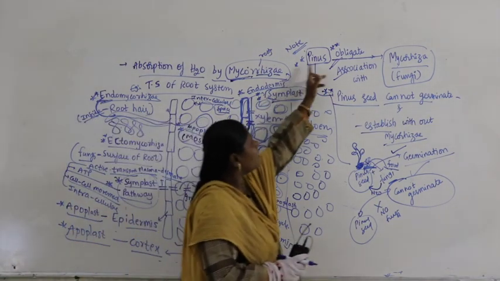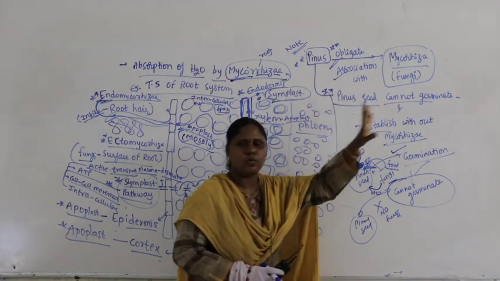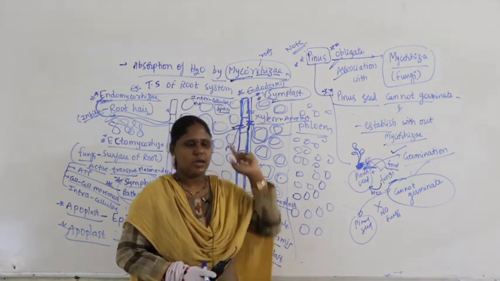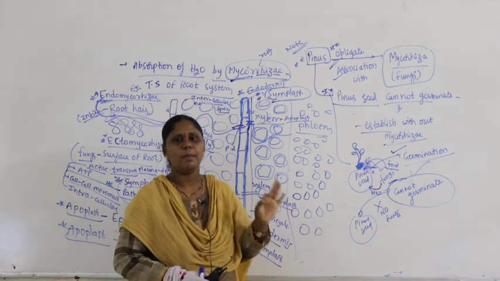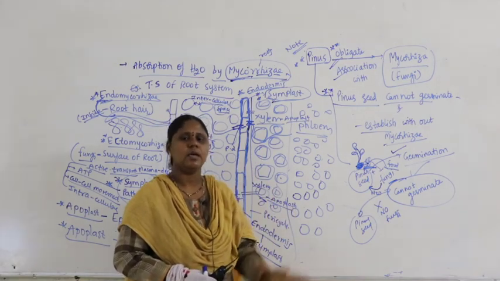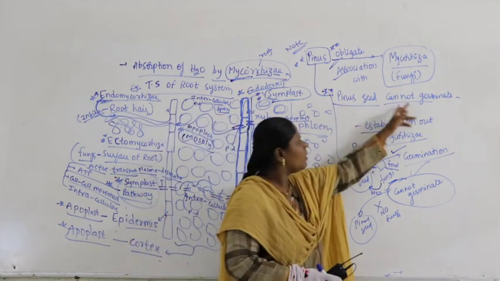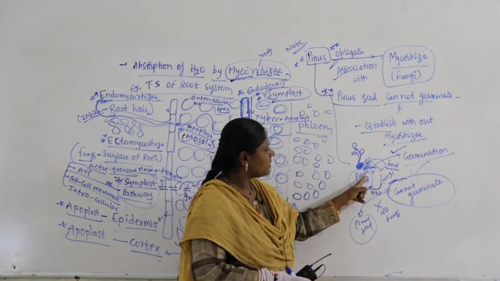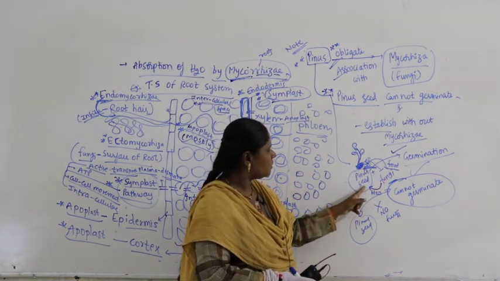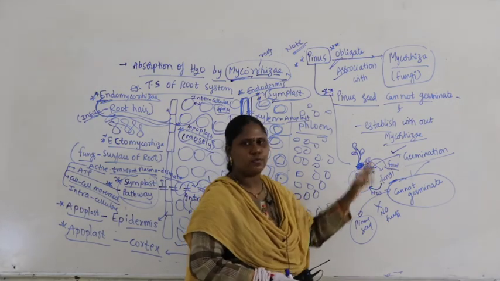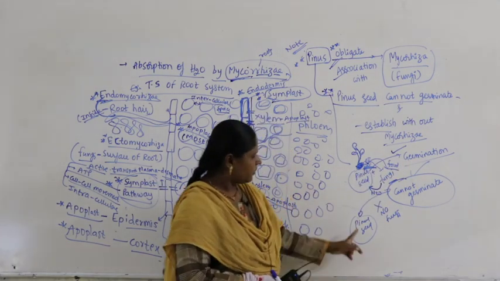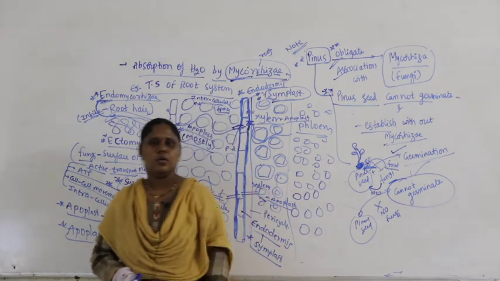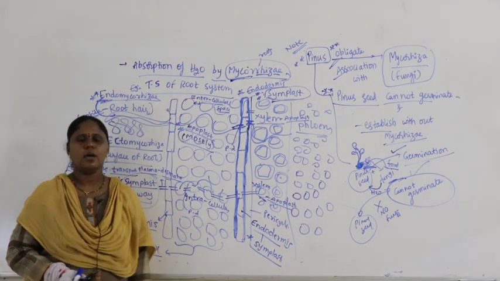Coming to Pinus, Pinus shows obligate association with mycorrhiza. What is obligate? Compulsory. If that fungus is there, only then will it germinate; if the fungus is not there, it will not germinate. It is in need of fungi. Pinus seed cannot germinate and establish without mycorrhiza; that is the meaning of the statement. Now look at the picture. The Pinus seed is with the fungi. The fungi give water to the Pinus, and in return Pinus gives food, and only then is there germination. Suppose the Pinus seed does not come in contact with fungi, it cannot germinate at all. Okay, so this is nothing but absorption of water by mycorrhiza.